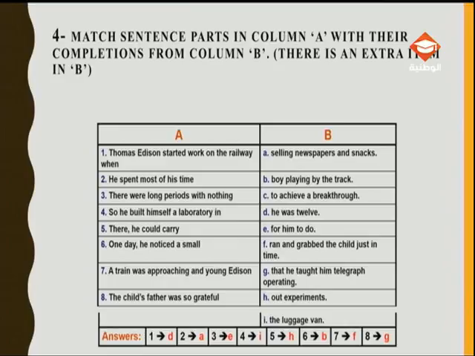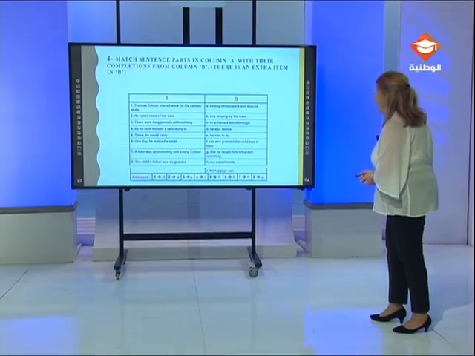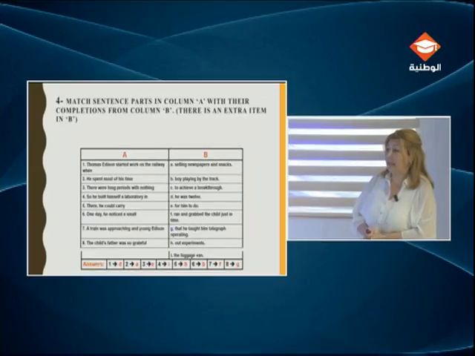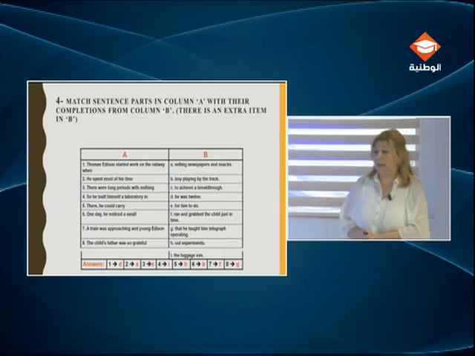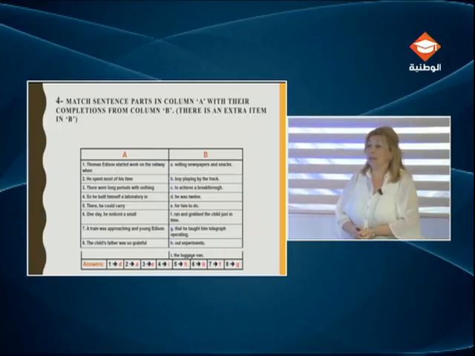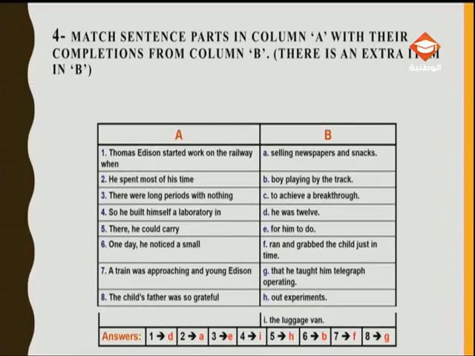So we start. Thomas Edison started work on the railway when something happened, or when he was 12. So at the age of 12. We match it with D. He spent most of his time doing something. So I have to look for the ing form. Where is it? It's in A, selling newspapers and snacks.